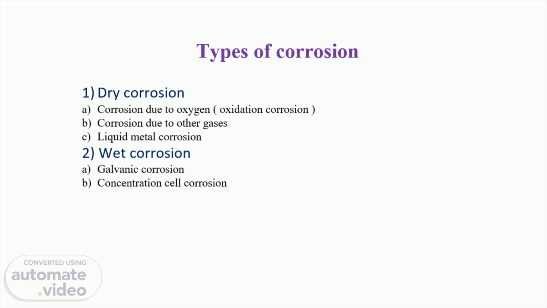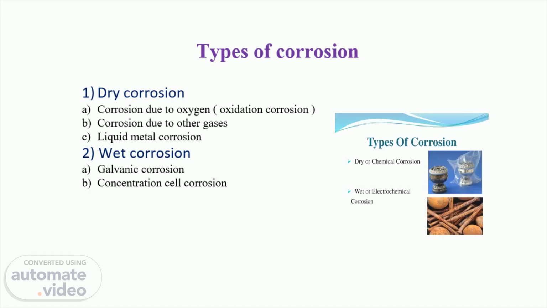Now we'll see types of corrosion. There are two types of corrosion, dry corrosion and wet corrosion. What is meant by dry corrosion? It occurs due to the chemical reaction between the metal and atmospheric gases. While wet corrosion occurs due to the electrochemical reaction between the metal and an electrolyte, which can be an aqueous salt solution, acidic solution, or alkali solution.